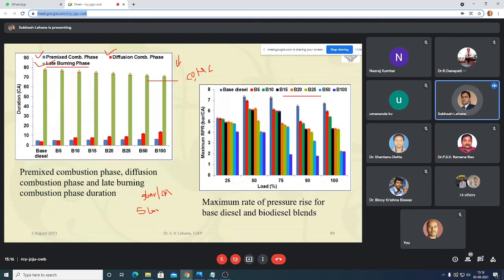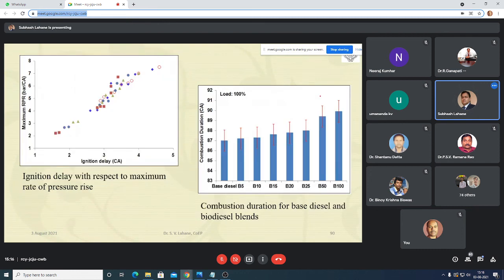That is again because of the higher oxygen content in the biodiesel and the higher cetane number of the biodiesel. We have also identified one new correlation, the relation between the maximum rate of pressure rise and ignition delay. As ignition delay increases, rate of pressure rise also increases. As ignition delay decreases, rate of pressure rise decreases. Ignition delay decreases with biodiesel because of the higher cetane number, and that's why rate of pressure rise is also less with the biodiesel. Combustion duration, obviously with biodiesel, is higher because of the lower calorific value.